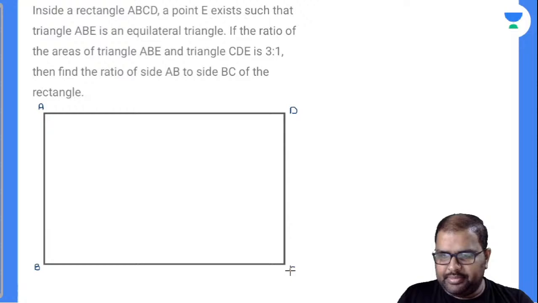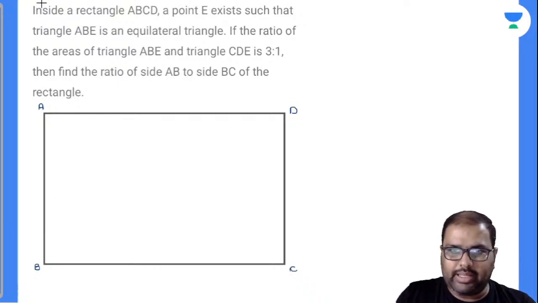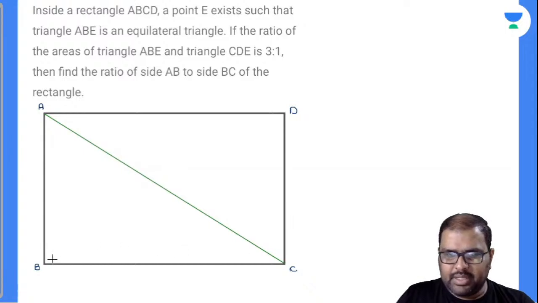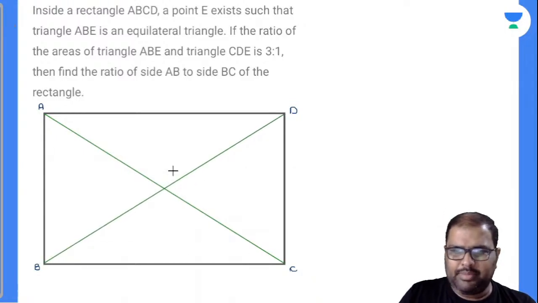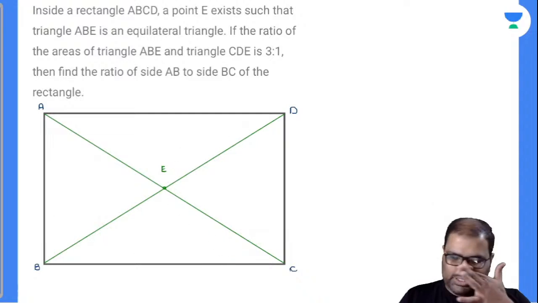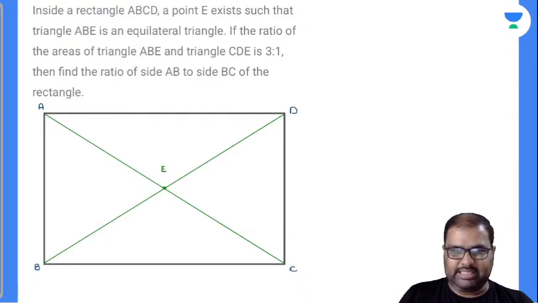ABCD, what is the point given there? A point E exists inside the rectangle. So I'll draw it like this. This is not exactly the midpoint of the diagonals, I'm just taking a point there. This is E. Closely observe, ABE is an equilateral triangle, the ratio of the areas of ABE and CDE is given, and you are asked to find the ratio of sides AB to BC.